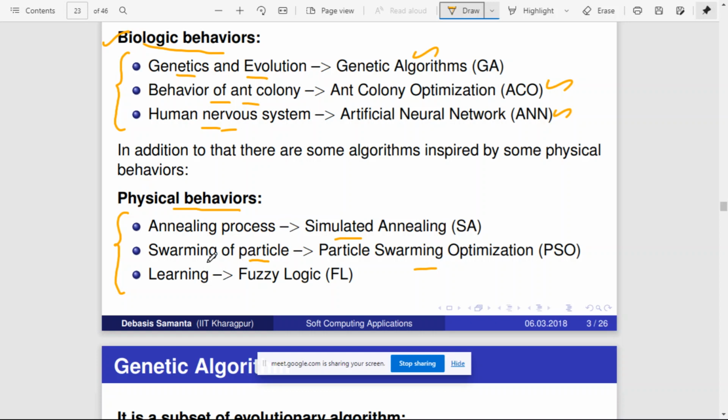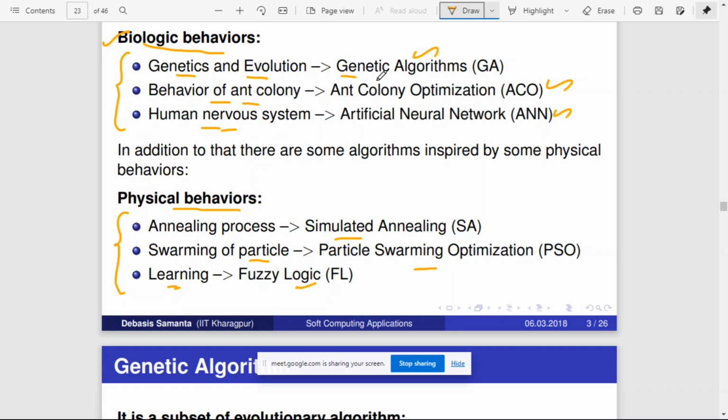And the algorithm which is inspired by the human learning system is called fuzzy logic. So all these are the evolutionary algorithms: genetic algorithm, ant colony optimization algorithm, artificial neural networks, simulated annealing, particle swarm optimization, and fuzzy logic. Okay.